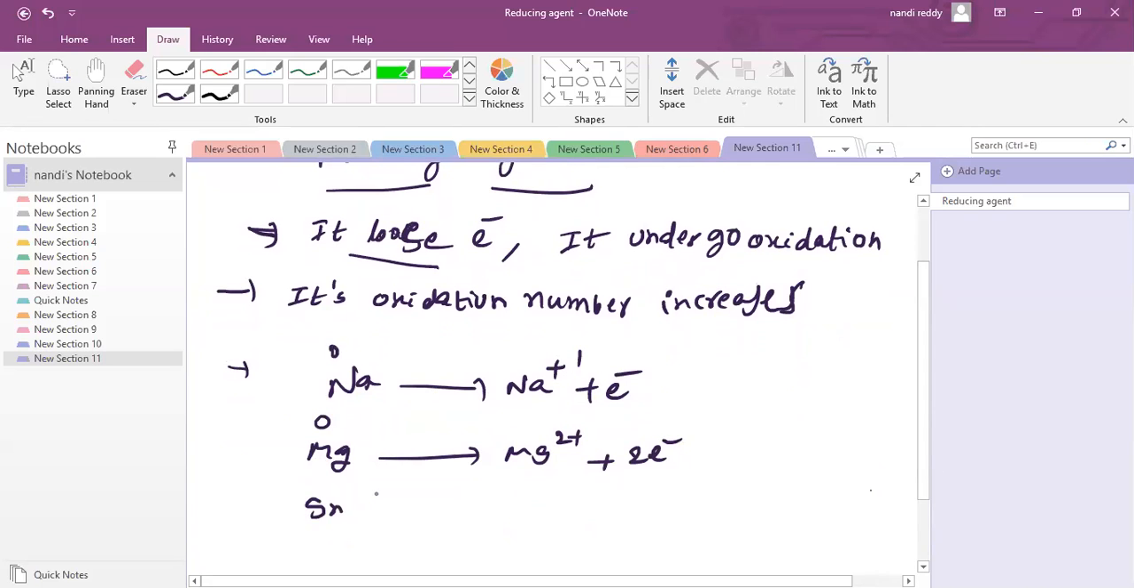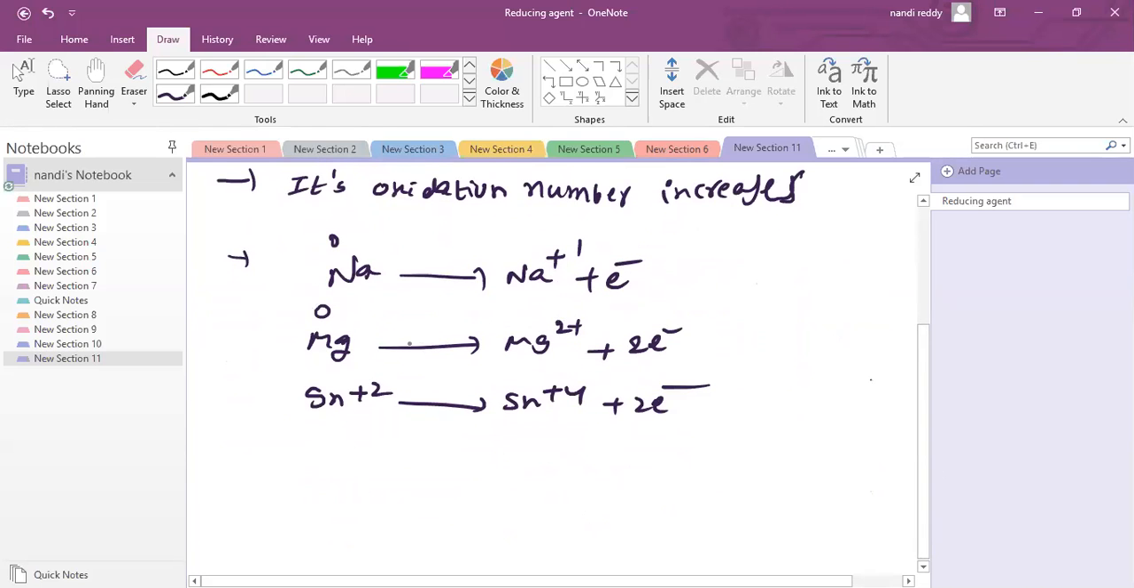Sn2+ converted into Sn4+ plus 2 electrons. Is it oxidation or not? Check it. Reducing agent or not? These characters, loss of electrons, oxidizing agent. So reducing agent. Is it clear? Any doubt?